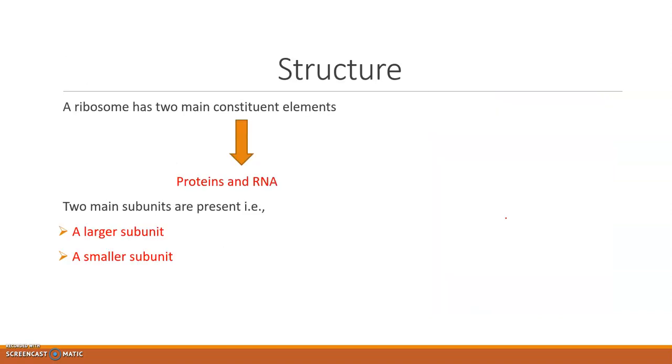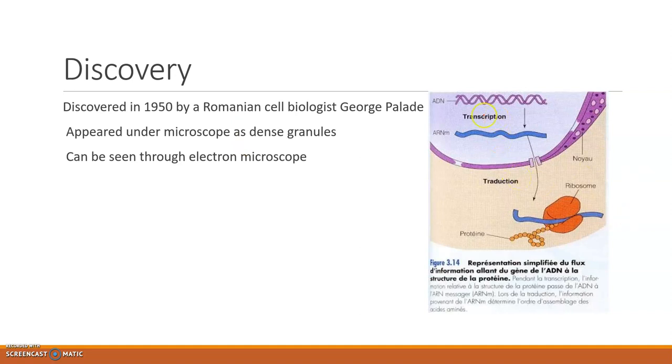And here in this figure, it demonstrates what we call the central dogma. This is a double-stranded DNA. We know that all the genetic information is coded in the DNA, so the gene for a protein sequence will also be there in the DNA.